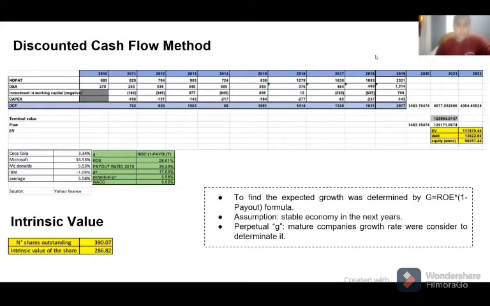Also, the intrinsic value of a share refers to a target value of an asset or financial contract. The formula for the intrinsic value is: intrinsic value of the share equals intrinsic value of the business over the number of outstanding shares. According to Yahoo charts, Adidas has 390 million shares outstanding. So with this information, we obtained that the intrinsic value of the share is 2,086 euros.